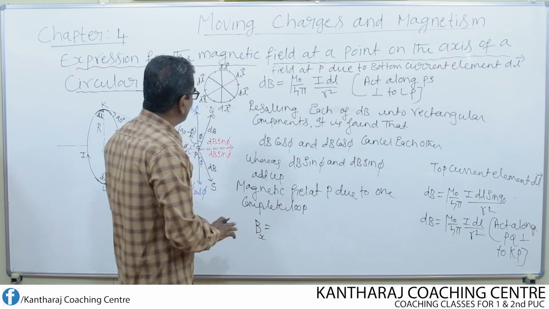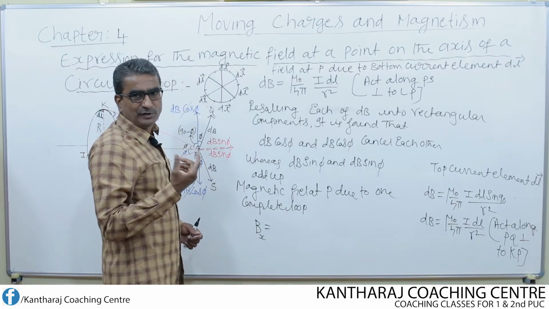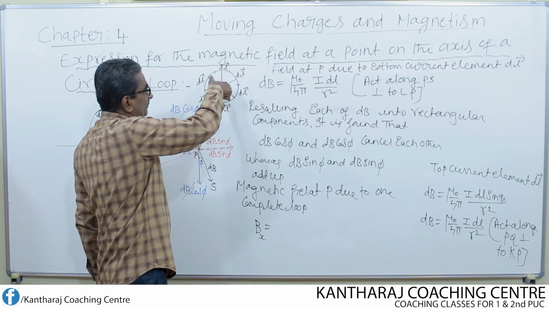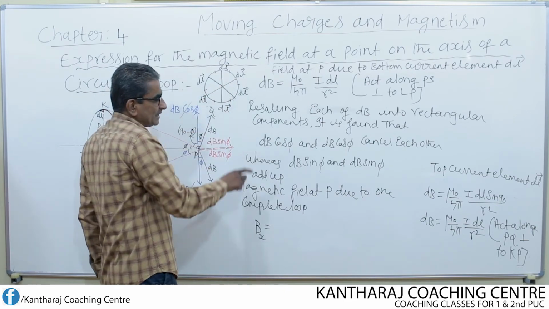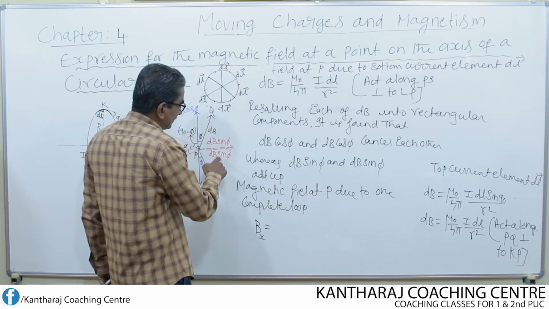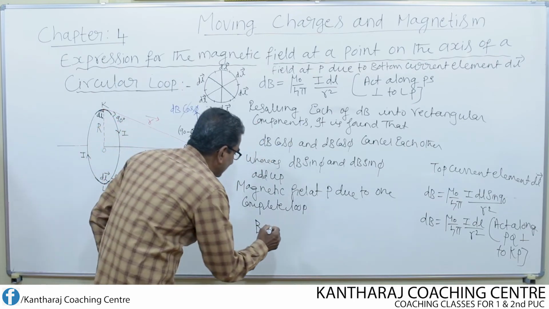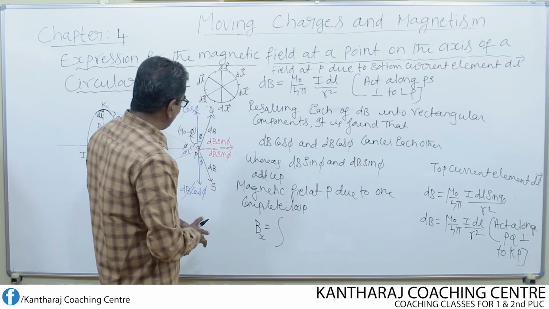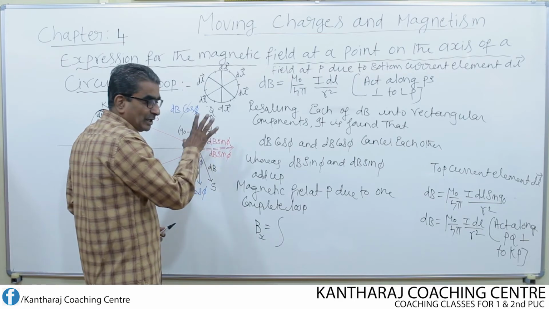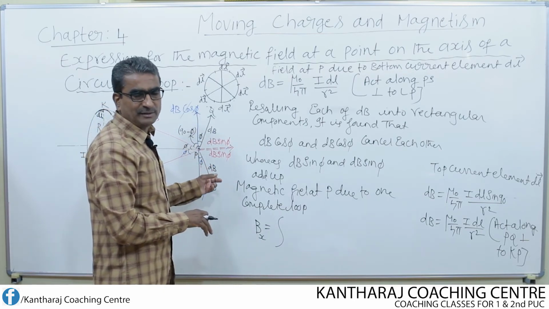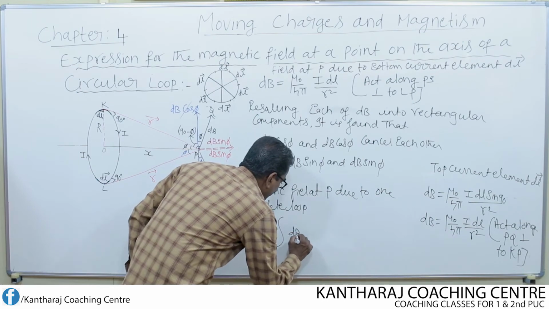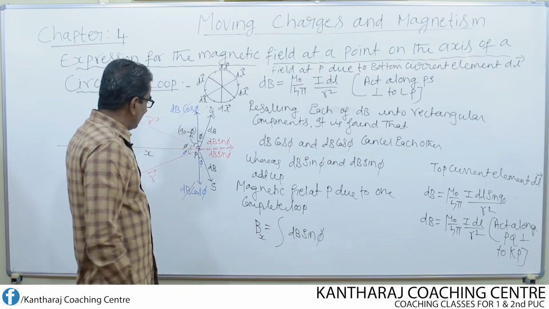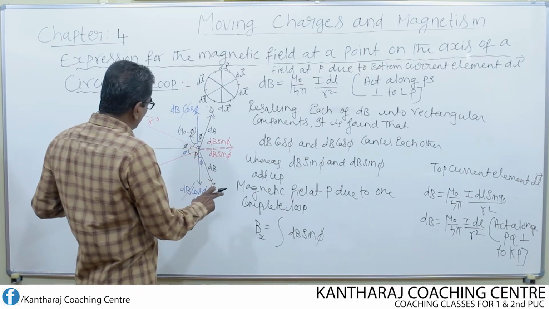It is given by Bx equal to, instead of adding the field due to this pair of elements, plus the field due to this pair of elements, plus the field due to this pair of elements, instead of adding dB sin phi plus dB sin phi plus dB sin phi, what I do is I integrate. Integrate means summing up, totaling. So the integral of the field at the point P due to the vertical component. What is the vertical component? dB sin phi. This is how we can find the magnetic field at the point P due to one complete loop.